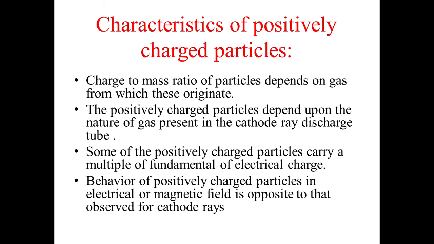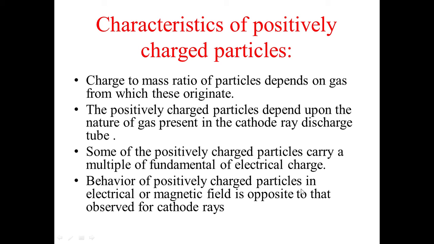Now by observing these anode rays, we go for some characteristic properties. Their charge to mass ratio depends on the gas filled inside the tube. Next, some of the positive particles carry a multiple of the fundamental electrical charge.